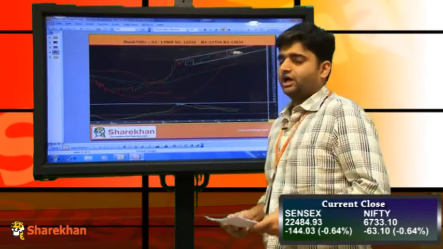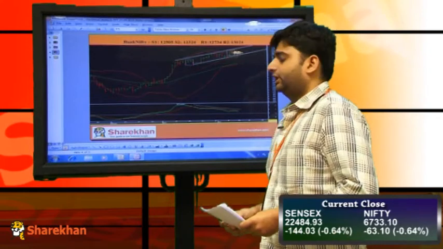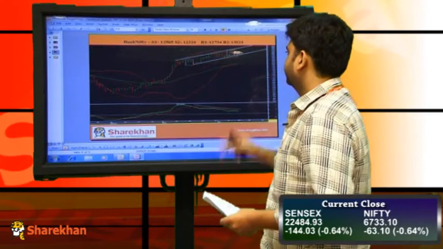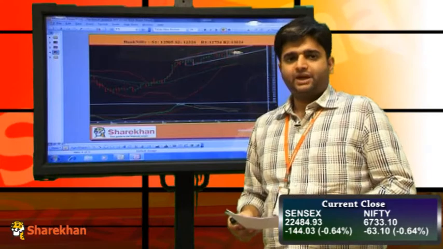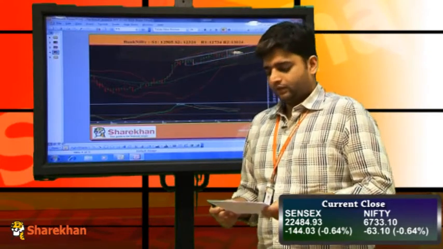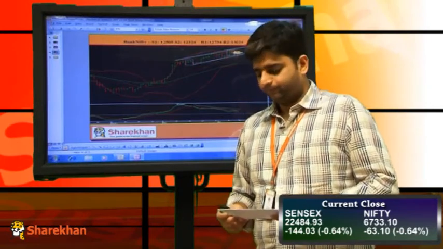Now moving on to the chart of Bank Nifty. Bank Nifty has closed in the negative today. The important crucial support trend line, the upward sloping channel, has been breached on the downside today. So we expect the Bank Nifty to trade with a negative bias in the coming trading sessions. Crucial supports for Bank Nifty are placed at 12,500 and 12,324, and crucial resistances are placed at 12,734 and 13,000 odd levels on the upside.